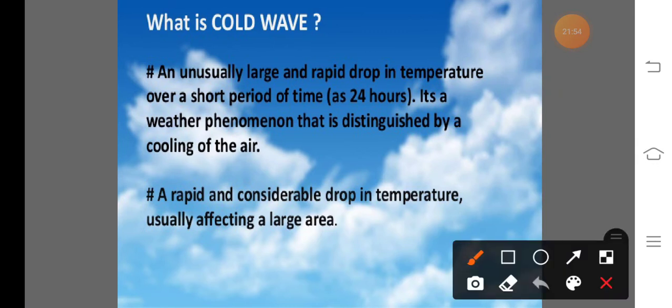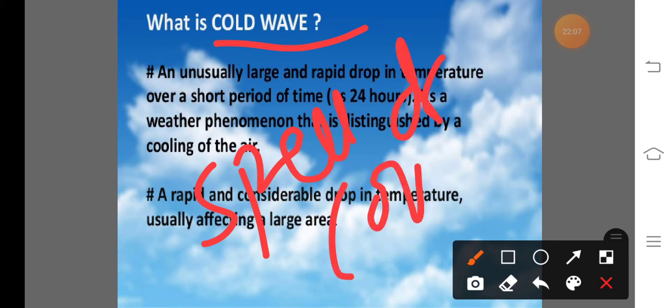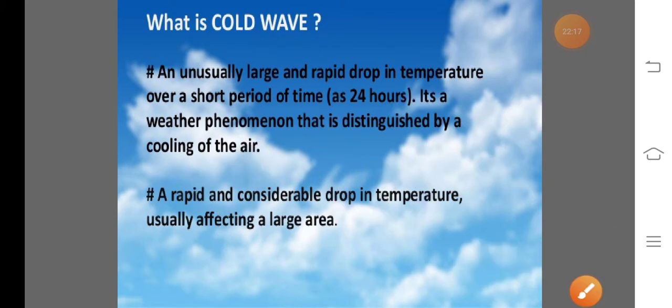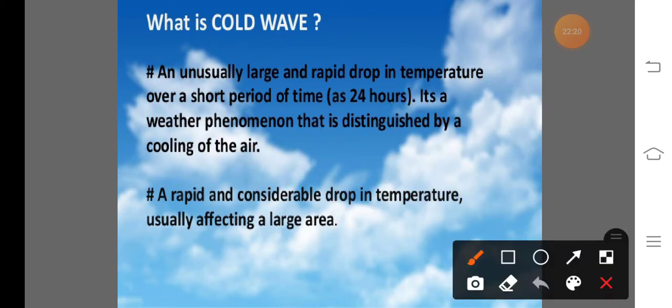So what is meant by cold waves? In simple language, it is a spell of cold weather over a wide area. Cold wave means the spell of cold weather over a wide area. So this is known as the cold wave. We can also define the cold wave as the opposite of the heat wave.